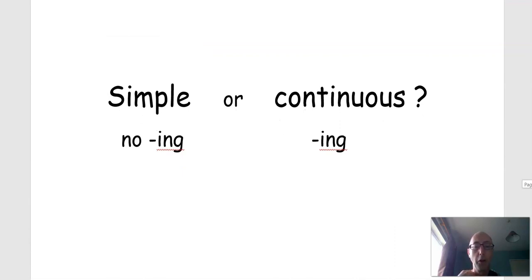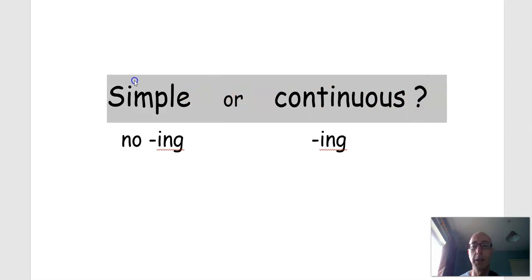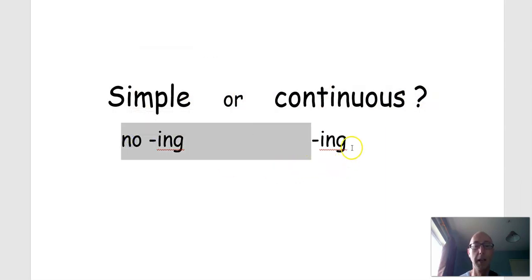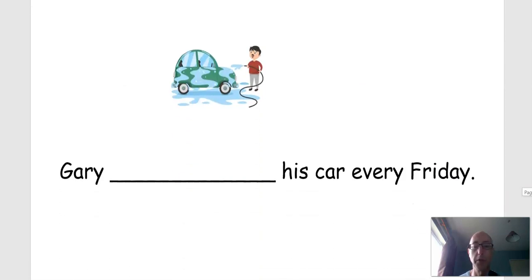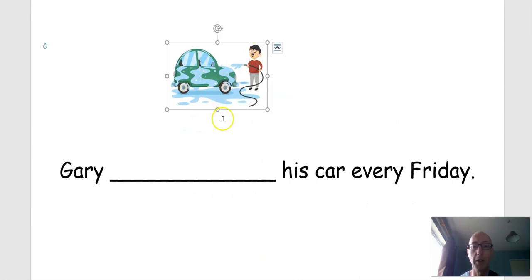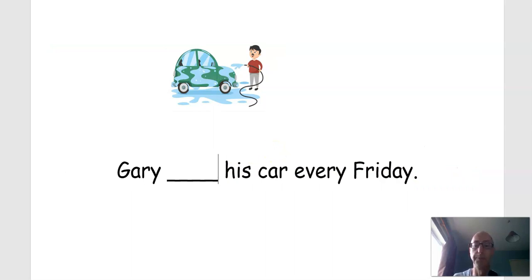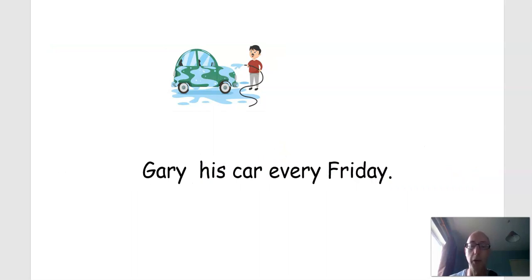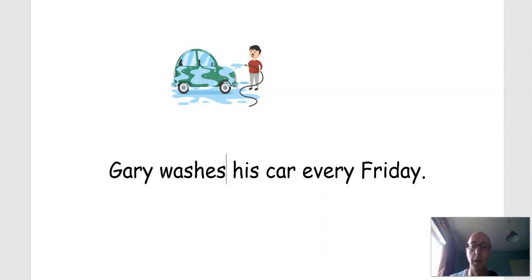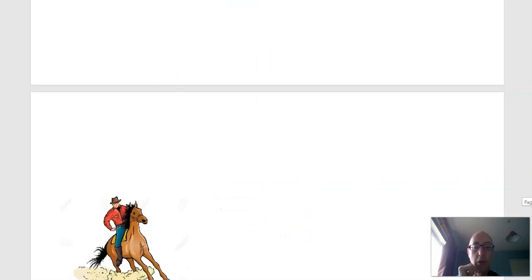So now we have to change the verb. We have now, or we have every day or every week. We have to use the correct form of the verb. So again, we're looking at simple and continuous. The simple has no ing. That's every day. Continuous has ing, and we talk about now, at the moment. So let's finish. Gary. So what can we see here? We have every Friday. It's the same as every day. We have to use the simple. So what's the verb? Gary washes. Don't forget the es because it's Gary. Gary washes.